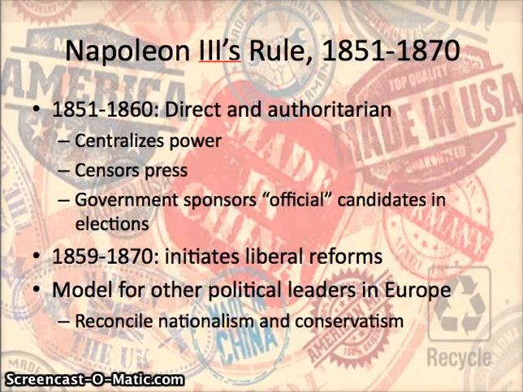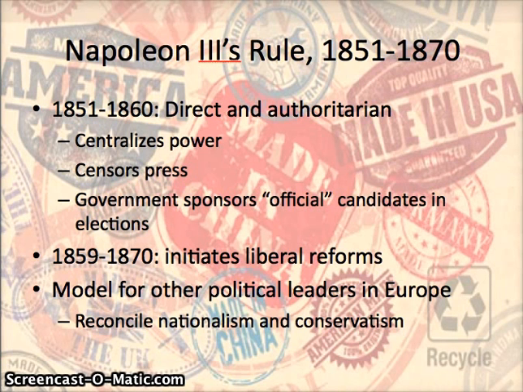So how does Napoleon rule France? Well, there are actually two distinct stages. And one I actually elaborate on here, another one I'll leave the details to a future slide. The first 10 years or so, or the first 9 years of his rule, he is very authoritarian. Okay, so this is seen as the more conservative stage of Napoleon's government.